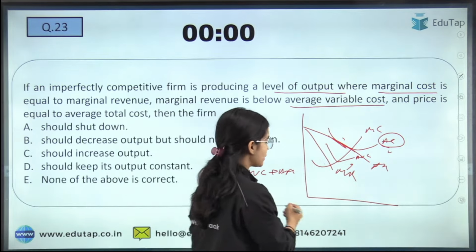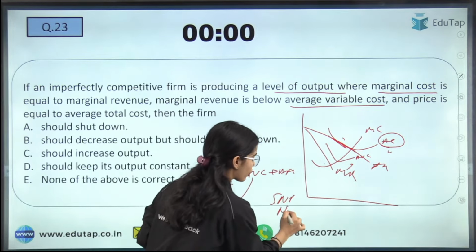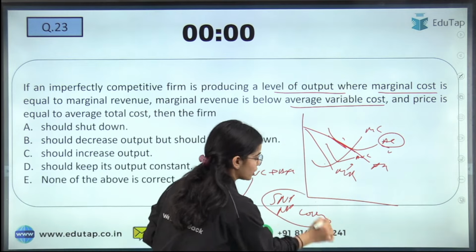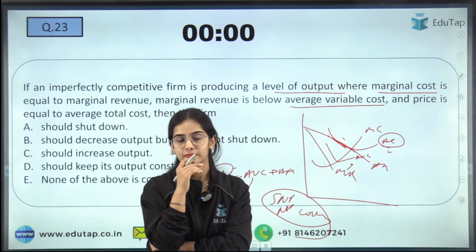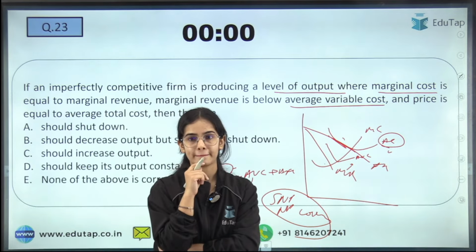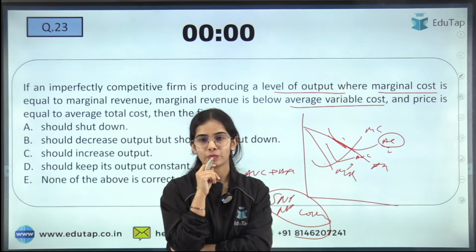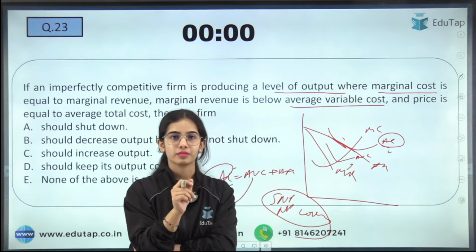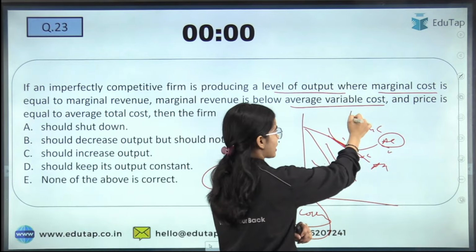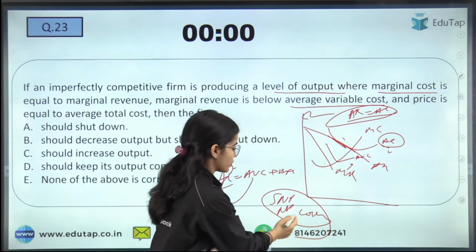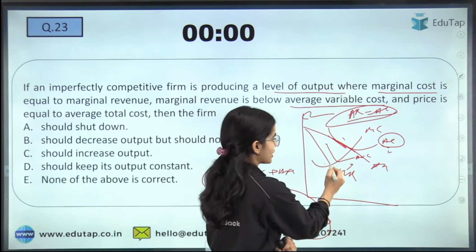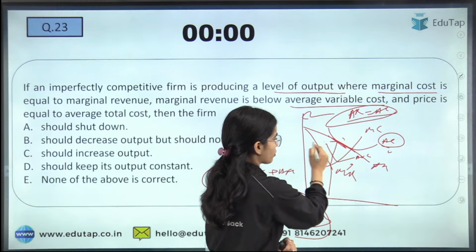Now here, are you earning supernormal profits, normal profits or losses? Who can tell me what you are earning? Supernormal profits, normal profits or losses? What are you earning here? Your price, that is average revenue, is equal to average cost. That means you are earning normal profits. At the equilibrium level, you are earning normal profits.